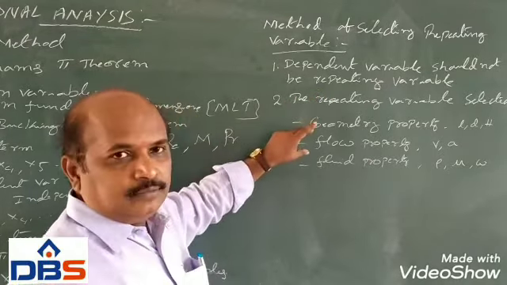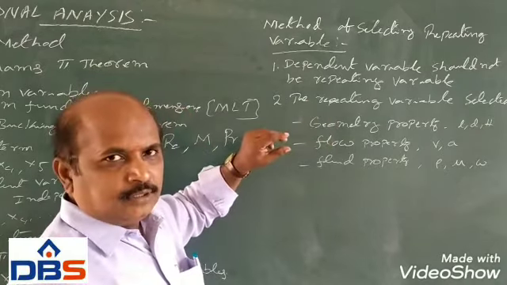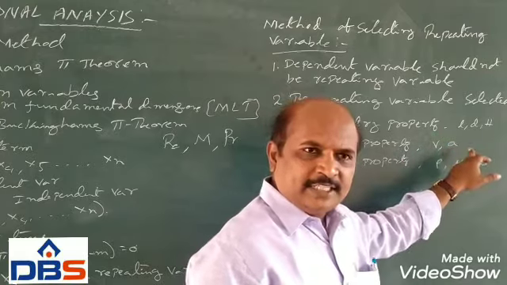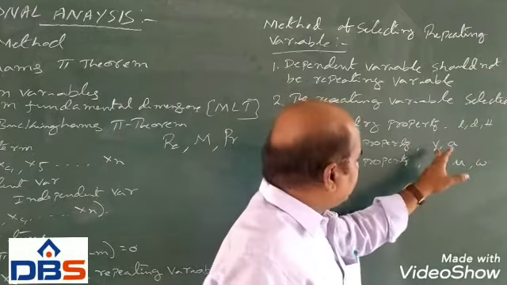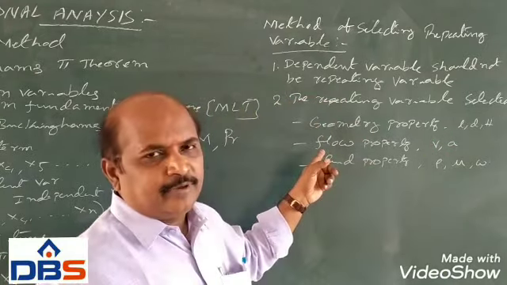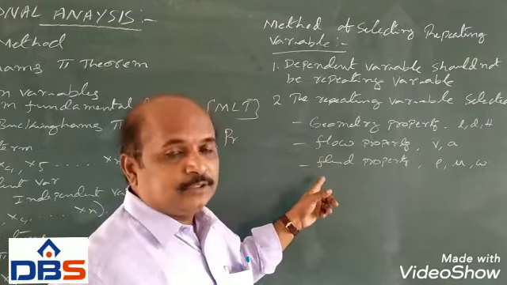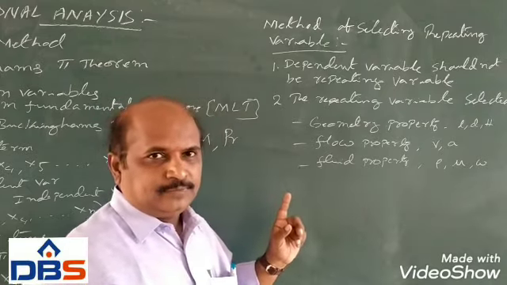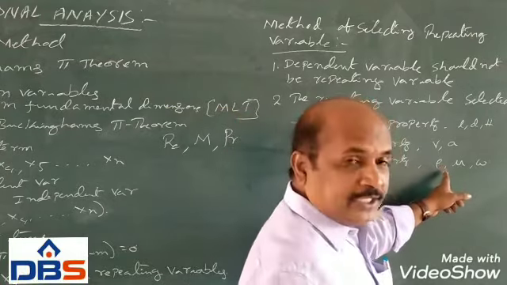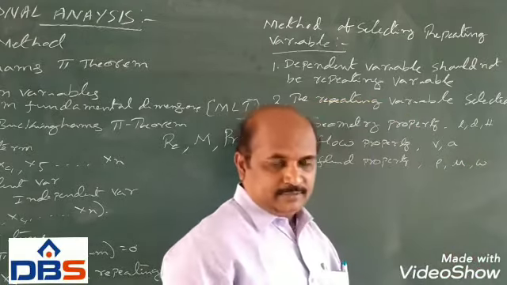and another repeating variable should represent the flow property. Flow property means it may be velocity or acceleration. Like this, velocity and acceleration represent the flow property. And the third repeating variable should represent a fluid property. Fluid property means density, kinematic viscosity, or specific weight.